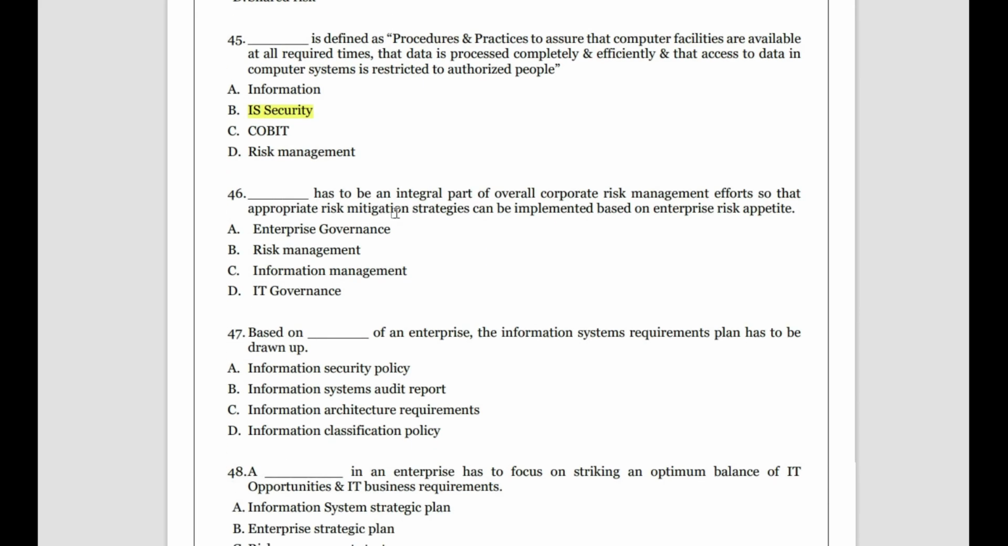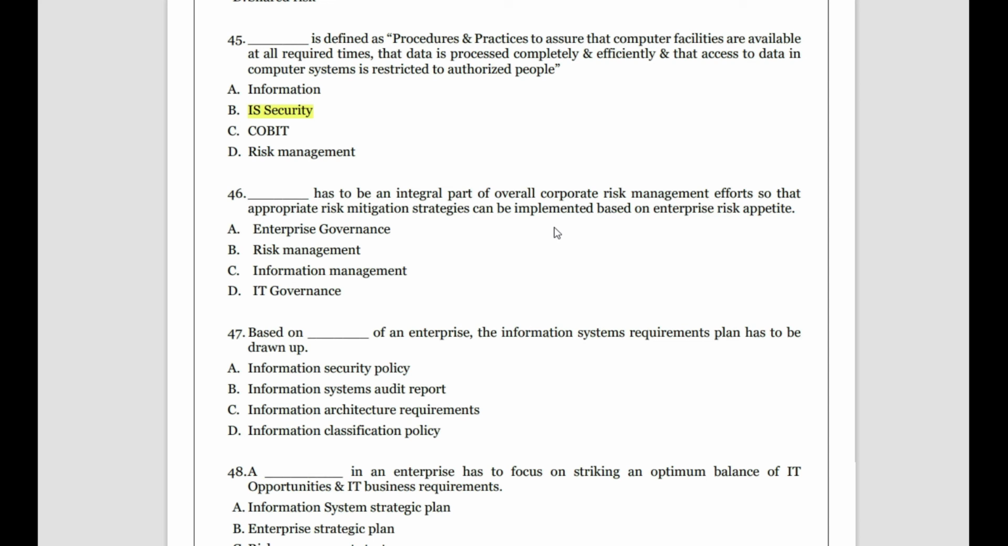Okay, then dash has to be an integral part of overall corporate risk management efforts so that appropriate risk management strategies can be implemented based upon enterprise risk appetite. So based upon the capacity that you can take, which is the risk appetite of the enterprise, we describe and define the corporate risk management effort. So this is IT governance, it is not enterprise governance. We are not focusing on the business strategy here. What we are trying to do is integrate this governance part, which will be a part of corporate risk management, so that the risk can be minimized.